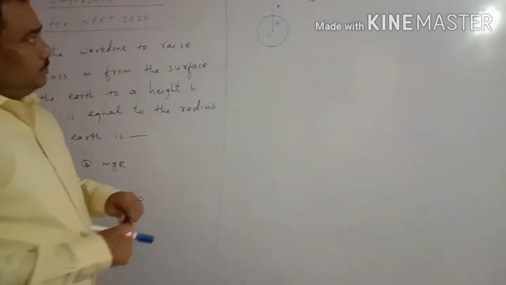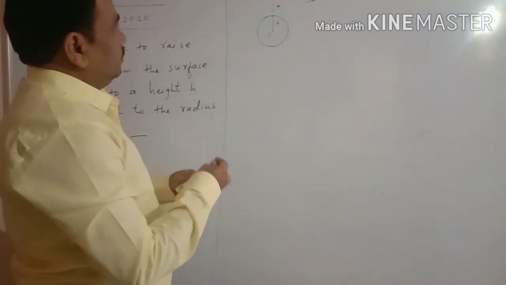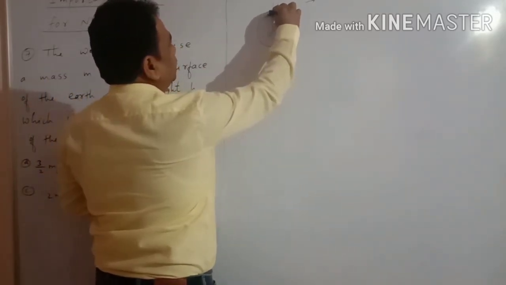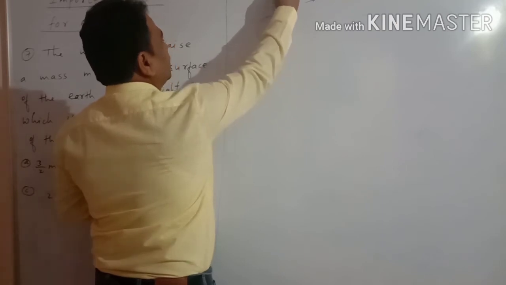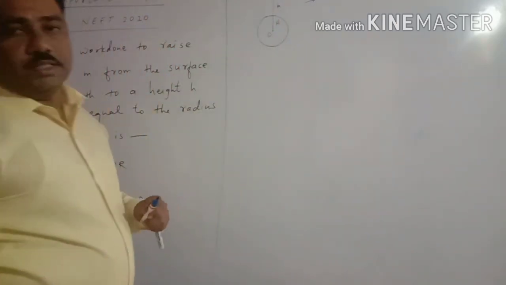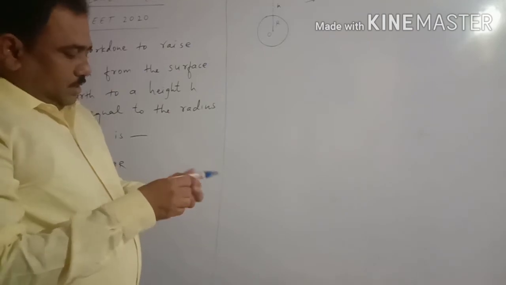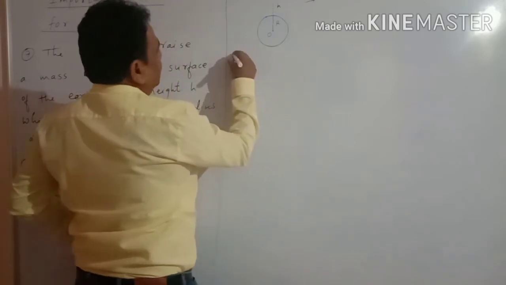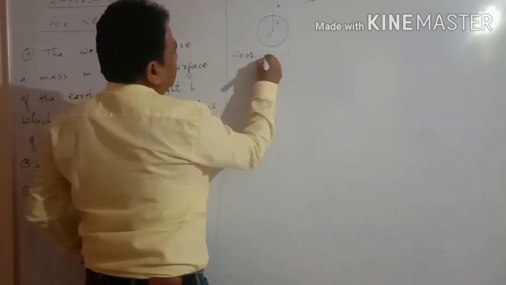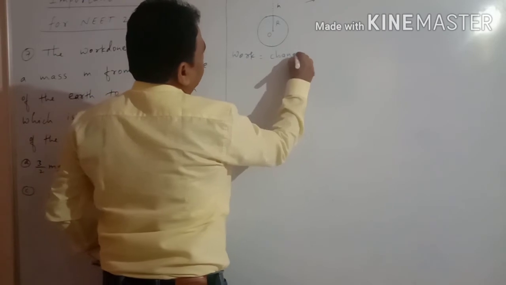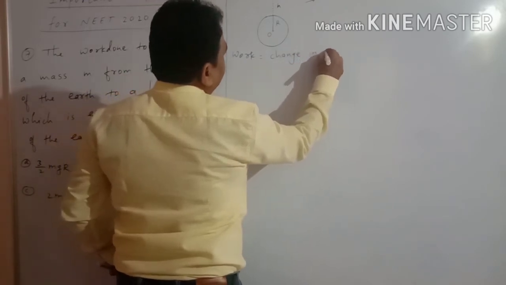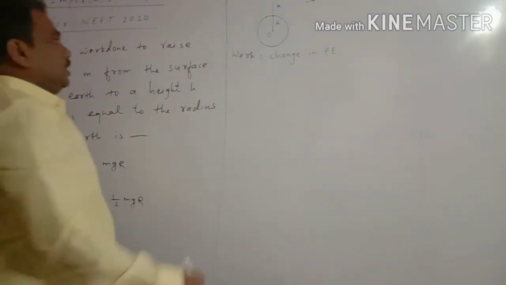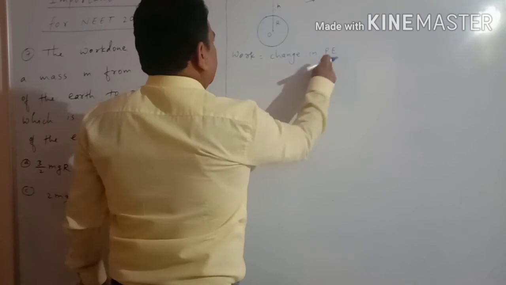Suppose the object is on the surface of the earth, and we have to displace it from the earth surface to this point, then there is work done. So work done is nothing but the change in potential energy. So work is equal to change in potential energy.